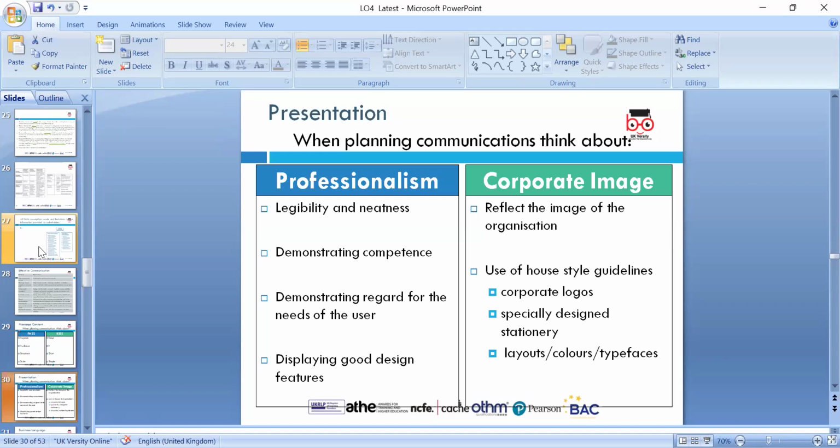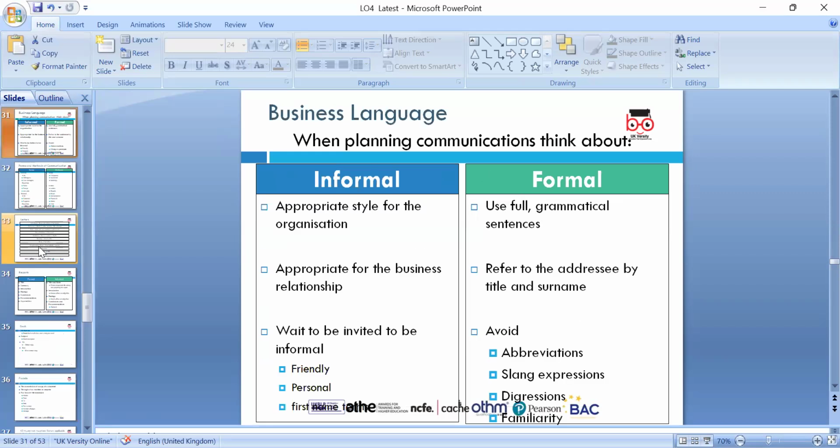House style guidance, corporate logos, and we need to look at the special design stationery, and all is very important, which we need to look at in terms of perspective. So those are very crucial, which we need to look at for the various stakeholders and users and the corporate image. Business language, of course, informal and formal communication. More formal is more structured. We need to look at structured communication. Structure is very important, which we need to look at for the interest of the various stakeholders, and we have to meet the stakeholders' interest.